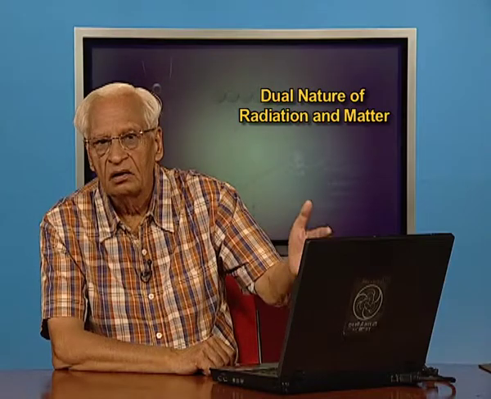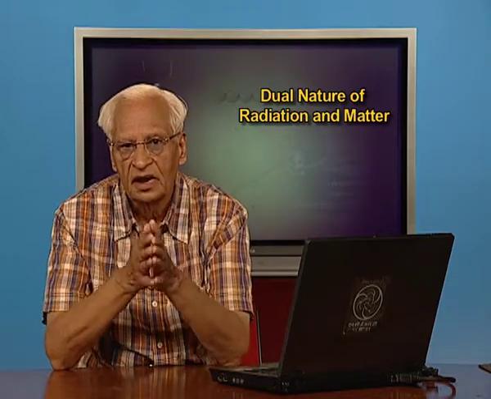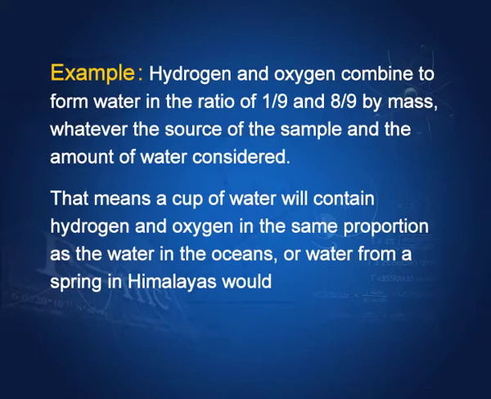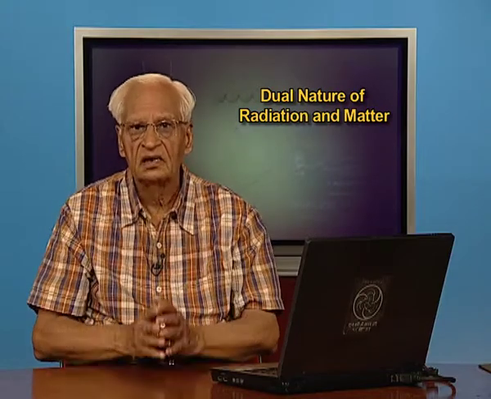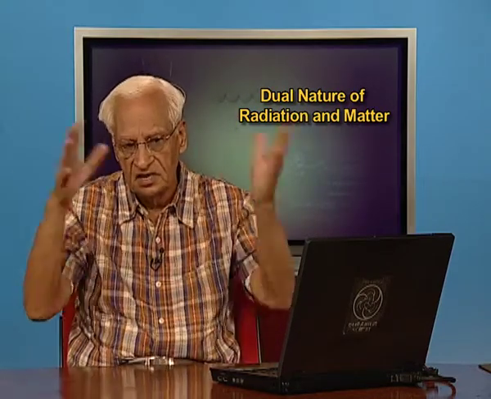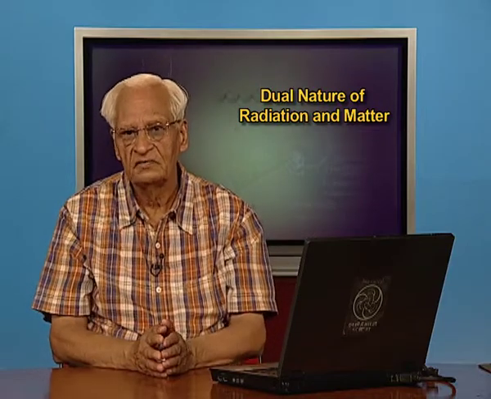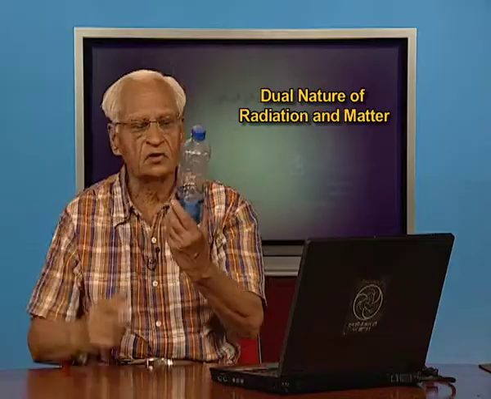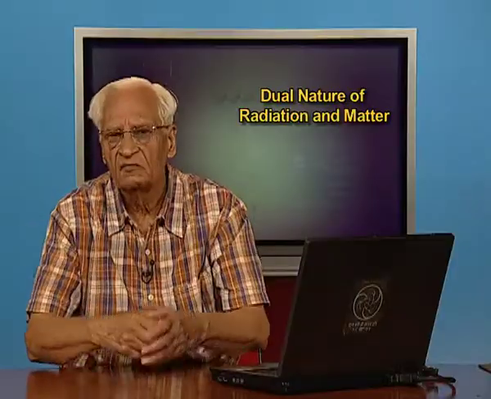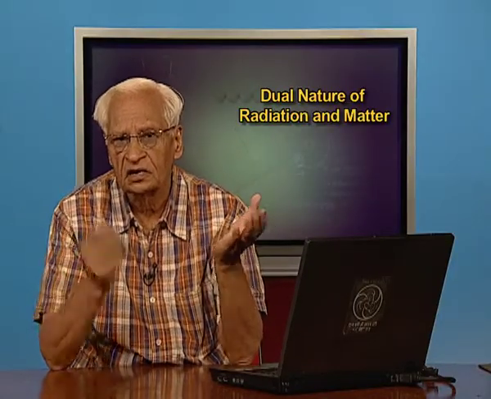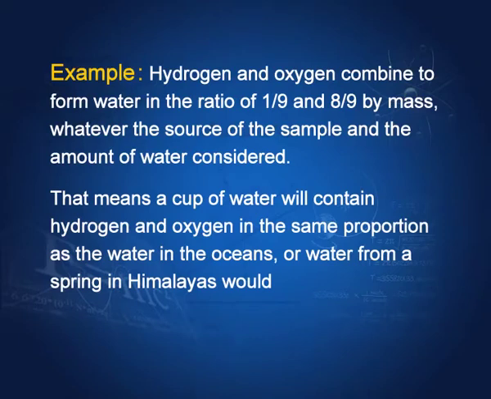For example, hydrogen and oxygen form water, and they enter in the ratio of 1/9 to 8/9 by mass. The proportion of hydrogen is 1/9, the proportion of oxygen is 8/9, and this proportion would be the same whatever the source of water and whatever the size of the sample. For example, the water contained in this bottle, or water coming out of the tap, or water contained in the rivers and oceans, wherever you take this water, hydrogen and oxygen mix in the ratio 1/9 to 8/9.